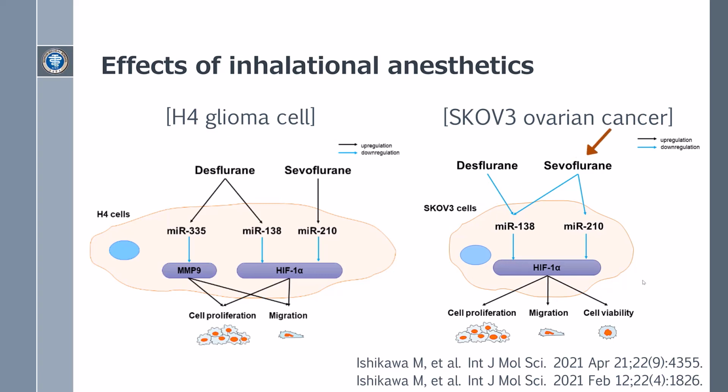Only Sevoflurane decreases MIR-210 expression, leading to an enhancement of SKOV3 cell malignancy via HIF-1. In all of these results, the effects of inhalational anesthetics via microRNAs on cancer cells depend on the anesthetic agent used and on the specific cancer cell type.